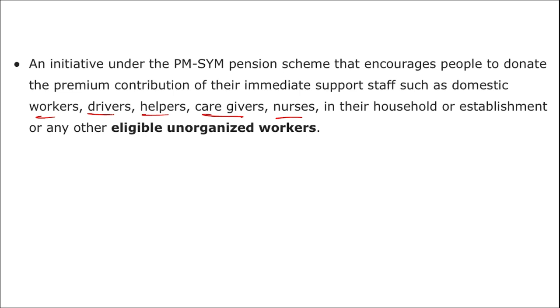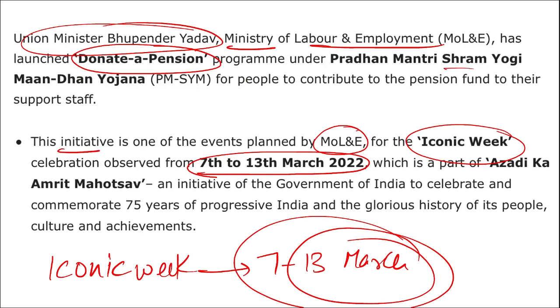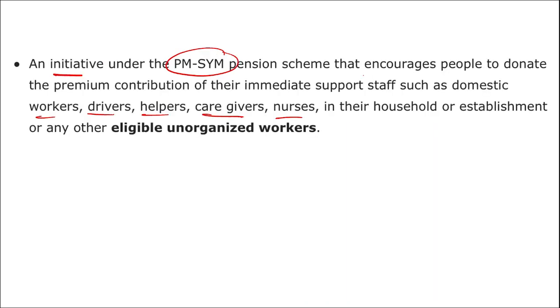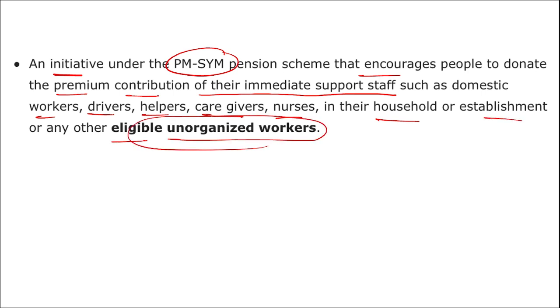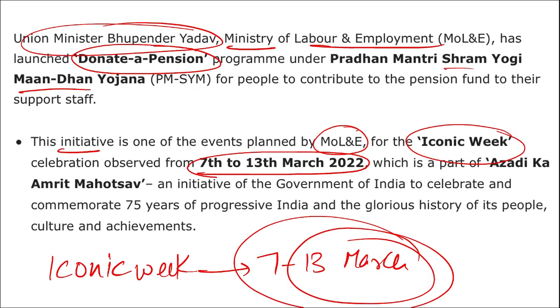of pension. All right, it is an initiative under the Pradhan Mantri Shram Yogi Mandhan Yojana scheme that encourages people to donate premium contribution to their immediate support staff such as domestic helpers, caregivers, nurses in their household establishment or any other eligible organized workers. So to help and support them and provide them a kind of pension, this scheme, the Donate a Pension Scheme, was launched by Union Minister Bhupender Yadav, and the responsible ministry is the Ministry of Labor and Employment.